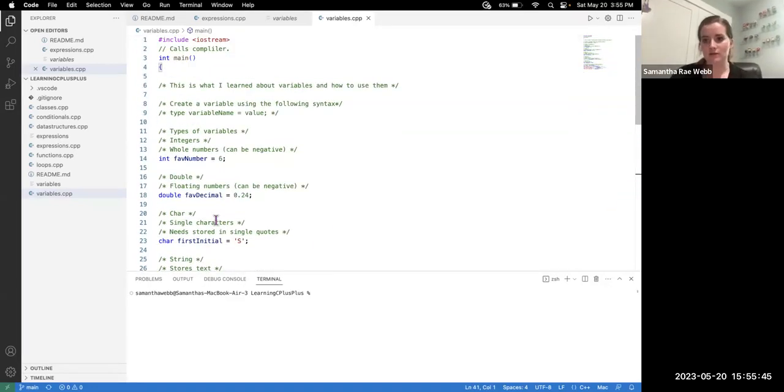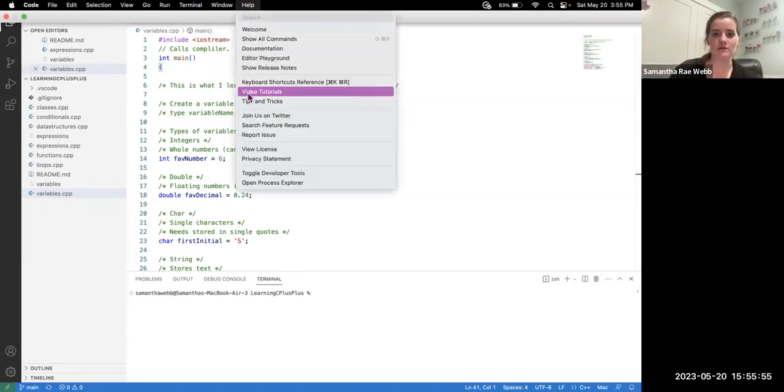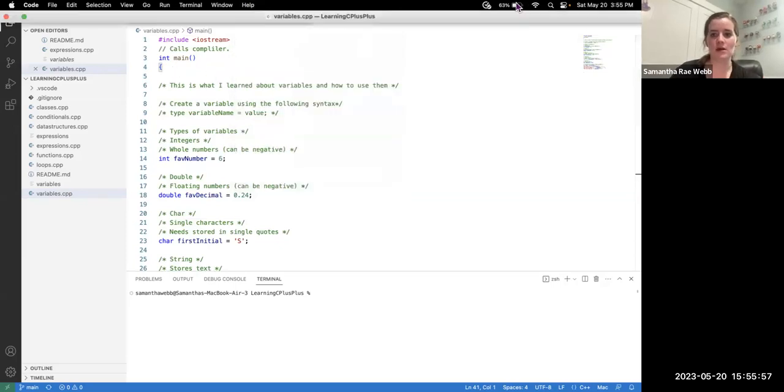After a little bit of trial and error, I learned about this, which is going to call my compiler and how to run the compiler. I have to move the zoom bar, I apologize, because I need the top of my screen here.